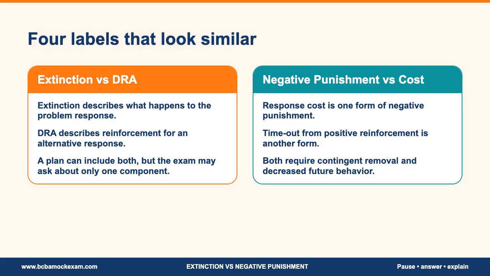Before the practice set, separate the labels that often travel together. Extinction describes what happens to the problem response when its maintaining reinforcer no longer follows it. Differential reinforcement of alternative behavior describes reinforcement for a different response. A plan can include both, but the exam may ask about one component only. Response cost and timeout are not separate from negative punishment in the same way. They're common forms of negative punishment when contingent removal reduces the behavior.